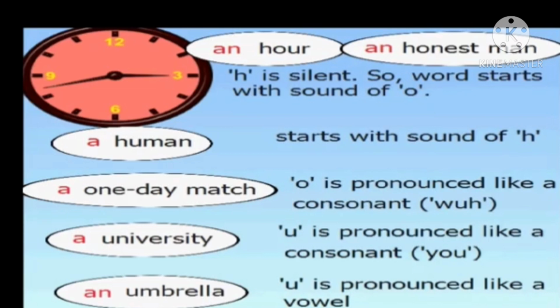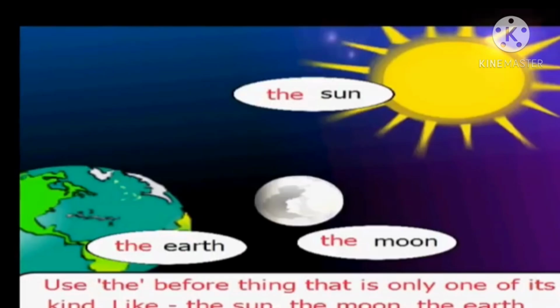Same way, one day match. It starts with the sound W, as in one. It starts with a consonant sound. So we use a before one day match. To use an, the word must start with a vowel sound.